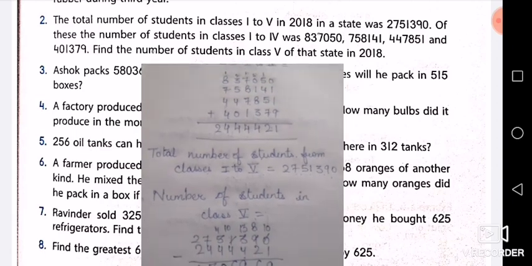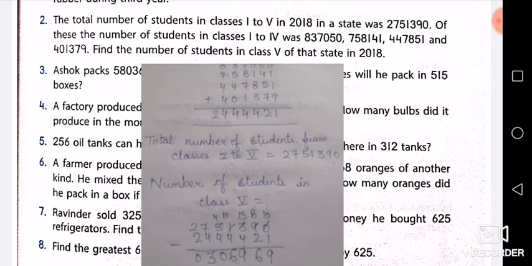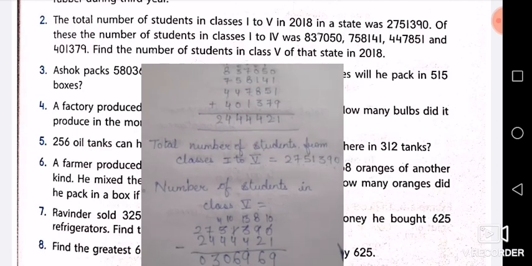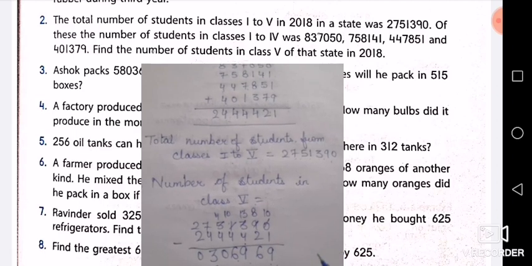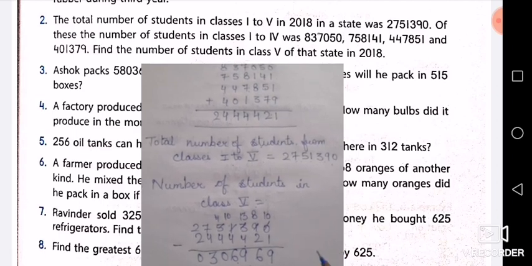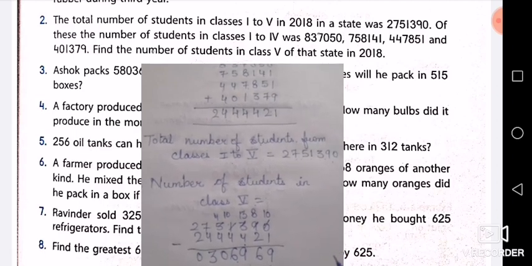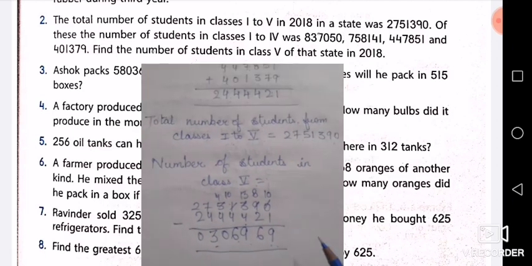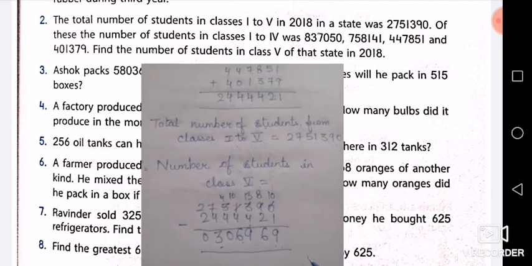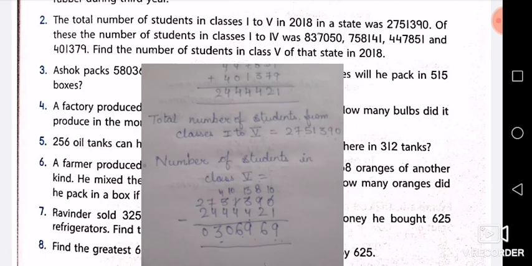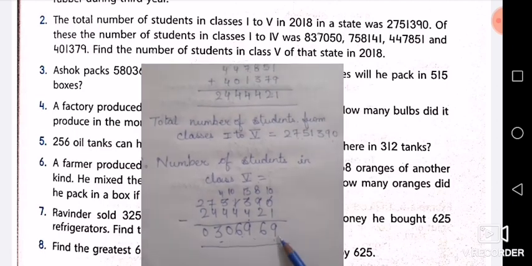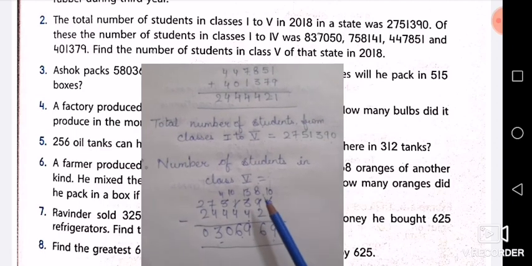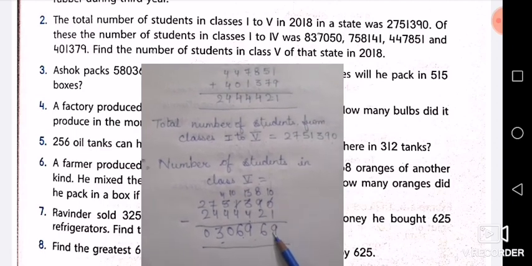So whatever total number of students is given, 27,51,390, you will subtract 24,44,421. After doing the subtraction, you will get 3,06,969 as the number of students in class 5.